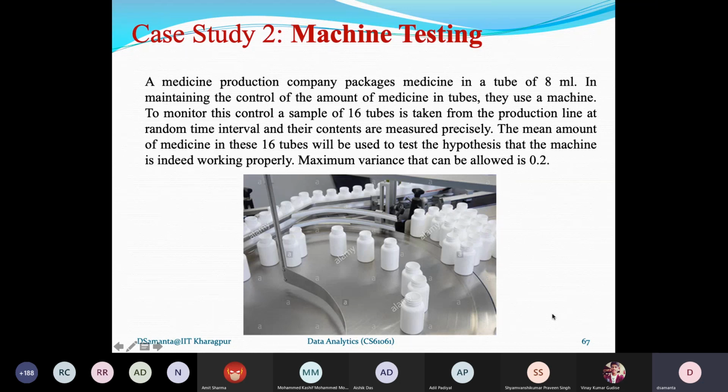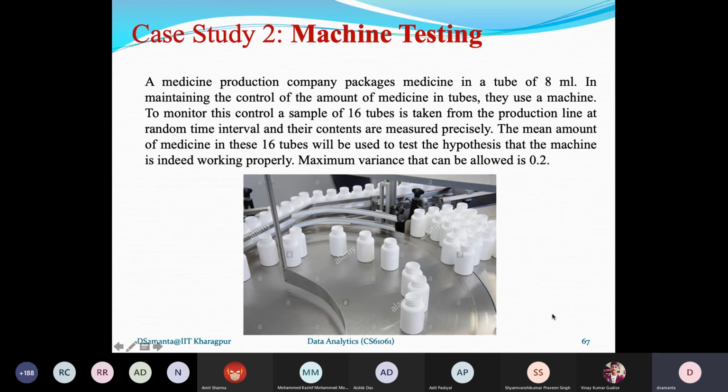And then you use a machine for this purpose. So the medicinal drop will be poured into the tube, and the capacity of the tube will be 8 milliliter, and that is to be done by an automatic machine. In order to control whether the machine is working properly or not, you need to do a hypothesis testing.